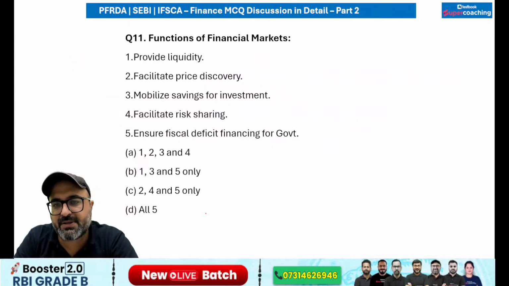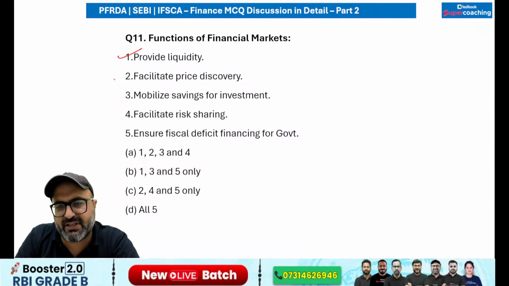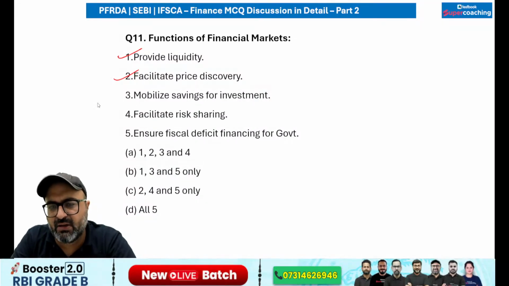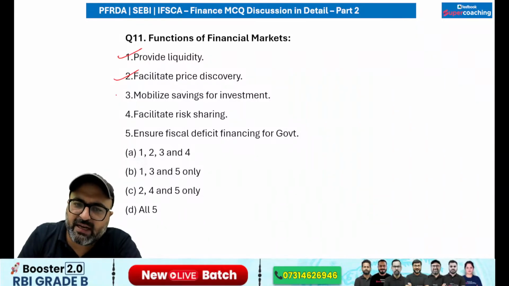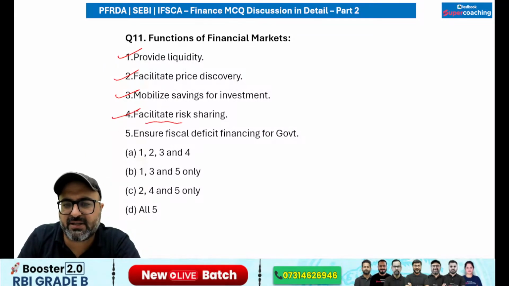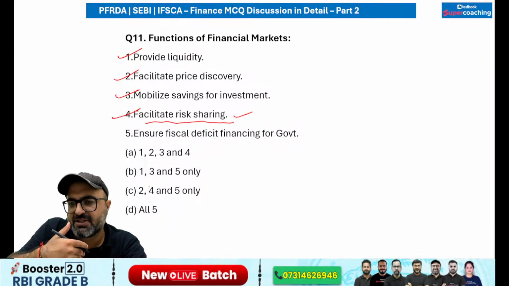Moving on to the next. Functions of financial market. Financial market provides liquidity to the economy. Yes, sir. It facilitates price discovery. That is correct. It mobilizes savings for investment. Correct. It facilitates risk sharing. Yes, if you are issuing shares of the company, you are basically sharing the risk.